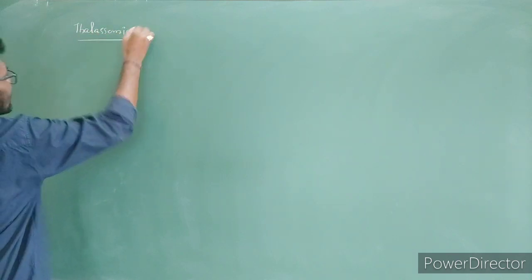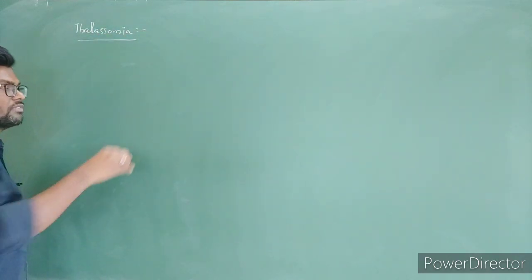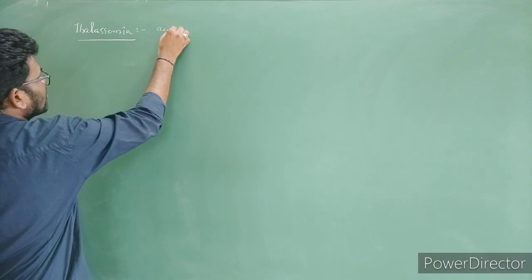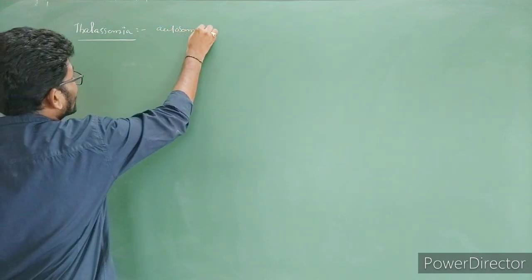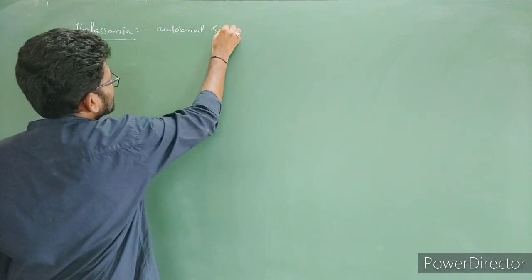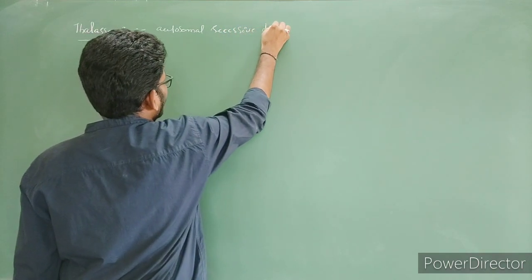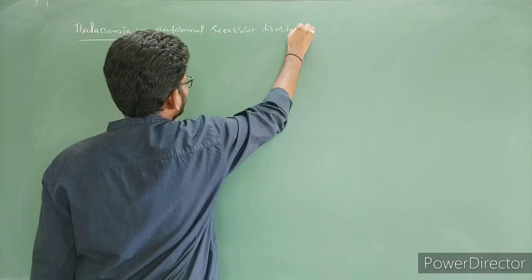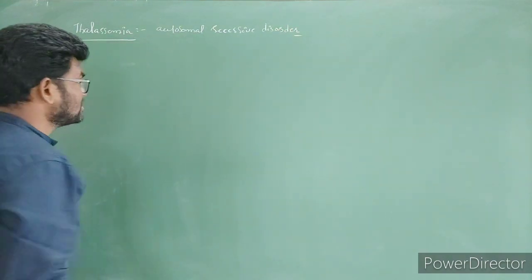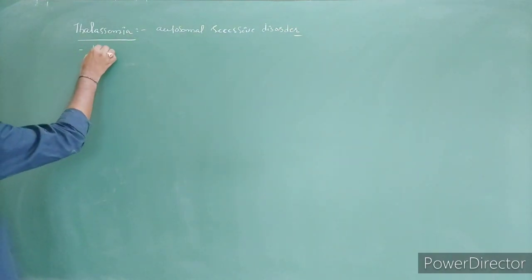Thalassemia. The first point is what? It is the best example for an autosomal recessive disorder. It is also a blood disorder.